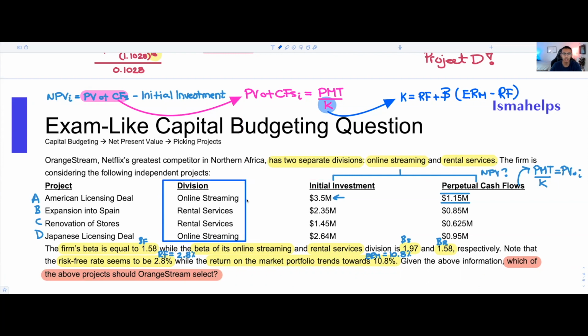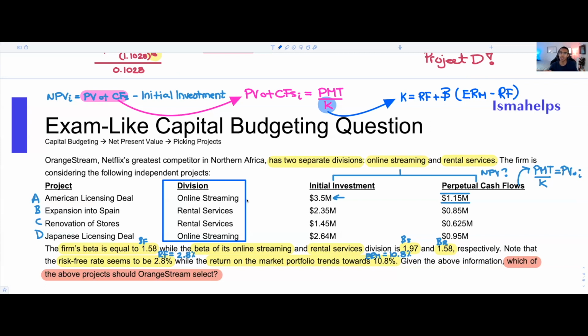If they're giving you specific divisions that perhaps have different financial characteristics and different exposures to risk, maybe it would make sense to use the beta for those divisions, right? So beta of 1.97 for the online streaming division and beta of 1.58 for the rental service division, and find K, the required rate of return, for both those divisions.